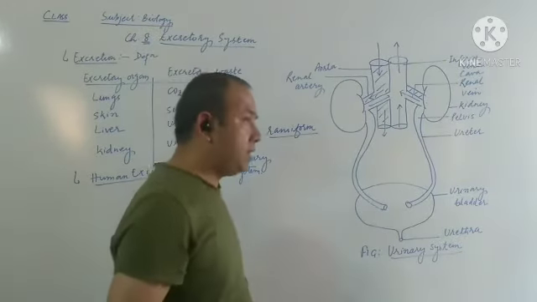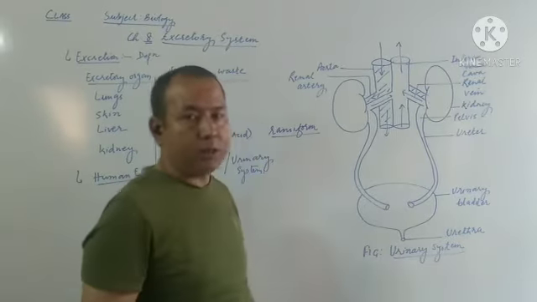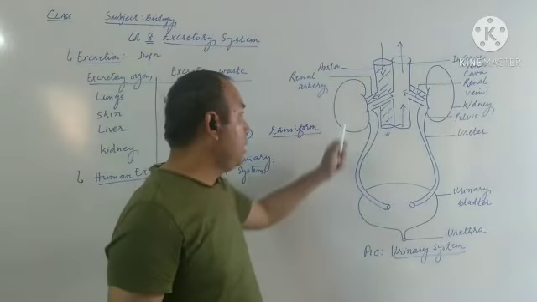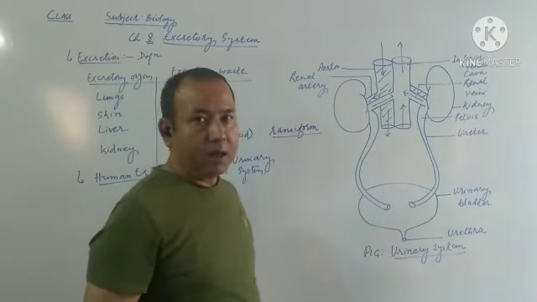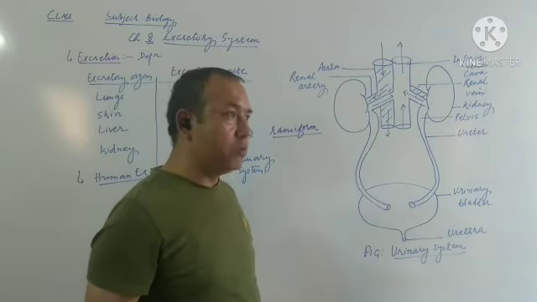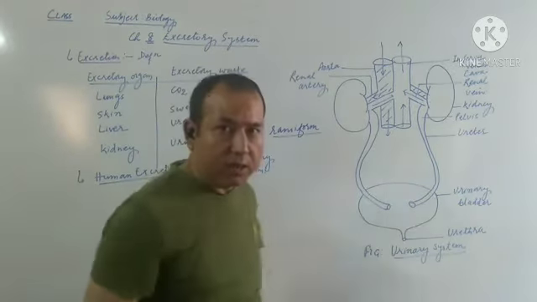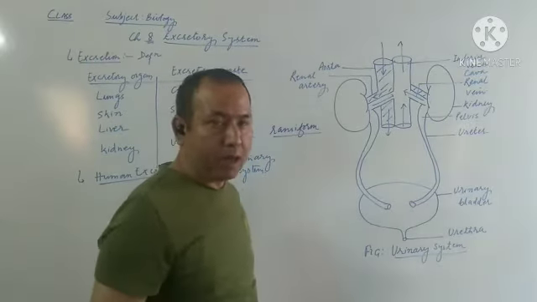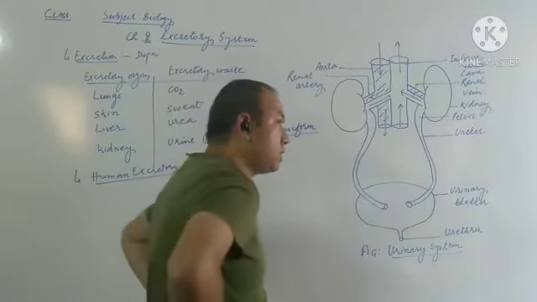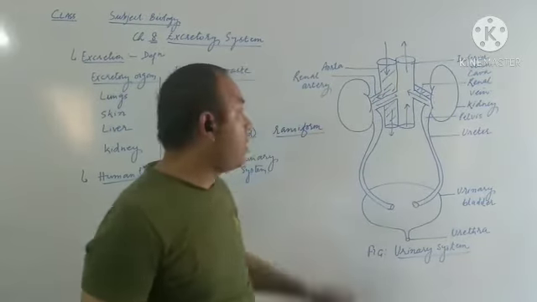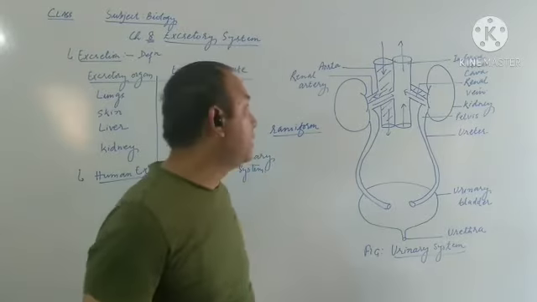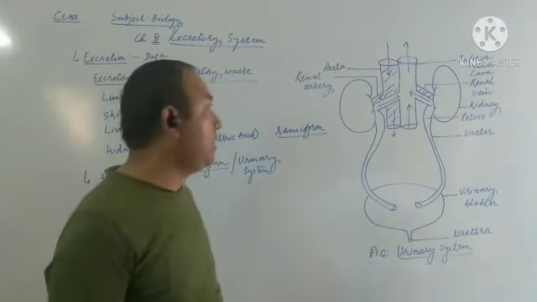And then next, as it is present behind the abdomen, that is why whenever an operation has to be done on the kidney, the doctor makes you sleep dorsally like this, on your chest. It is always operated from the dorsal surface, from the back side, because the kidney is situated on the back side, behind the abdomen. So this is about the location of the kidney.